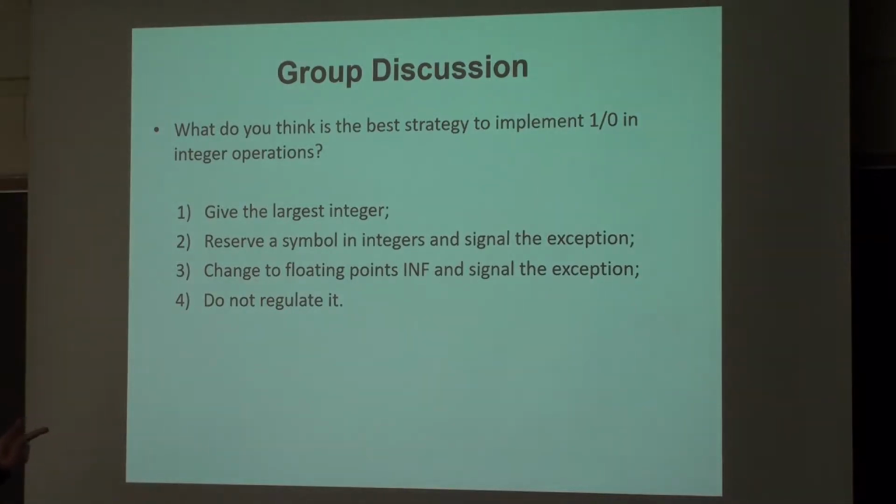Second, what can I do? I will reserve a symbol in integers like the one I do for floating point. Maybe just all the binary number is 1. I reserve that for a symbol and signal the exception. Third possibility, I'll internally change that integer representation to floating point and signal the infinity, because infinity is reserved in floating point. Fourth, I don't do anything.